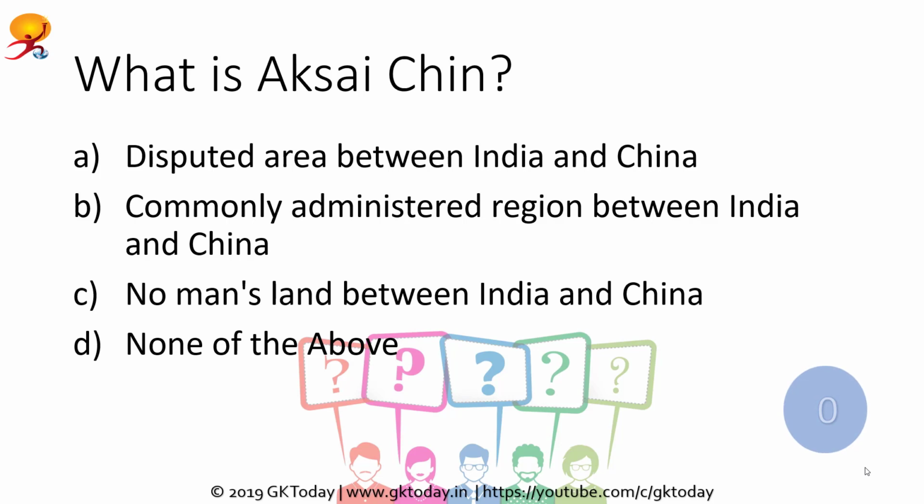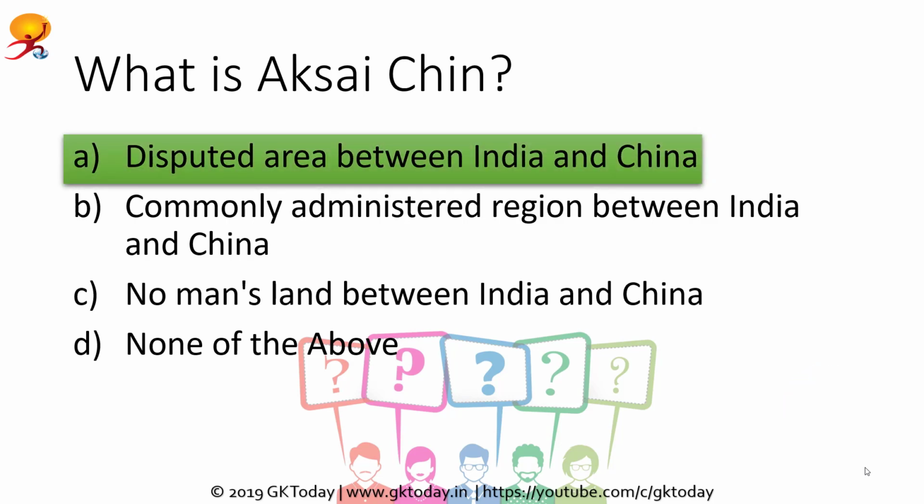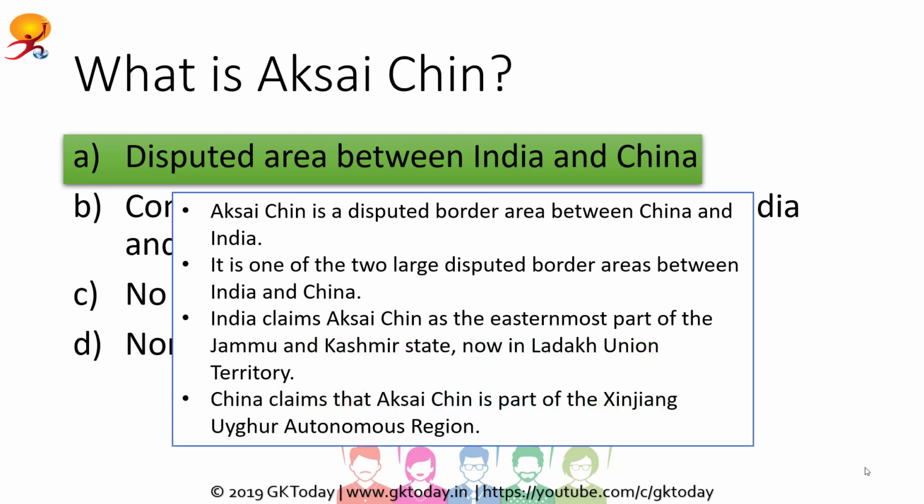So time's up and the correct answer is disputed area between India and China. So Aksai Chin is a disputed border area between China and India, and it is one of the two large disputed border areas between the countries. India claims that it is the easternmost part of the erstwhile Jammu and Kashmir state, which is now Ladakh Union Territory, and China claims that Aksai Chin is part of the Xinjiang Uyghur Autonomous Region.